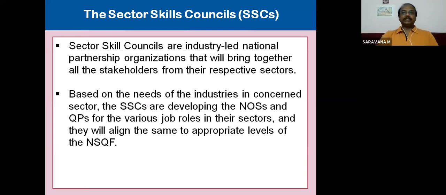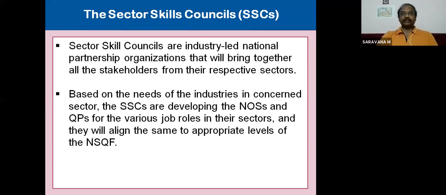Sector skill councils are industry-led national partnership organizations that bring together all the stakeholders from their respective sectors. Many sectors will be there: the manufacturing industry, garment industry, electronic industry, electrical industry. Every industry can conduct training programs and issue certificates at all required levels.